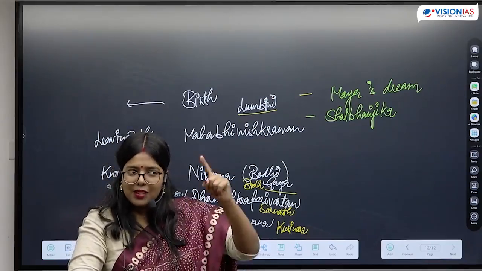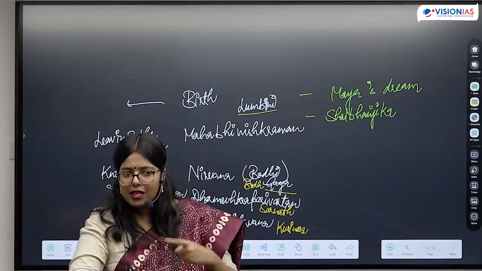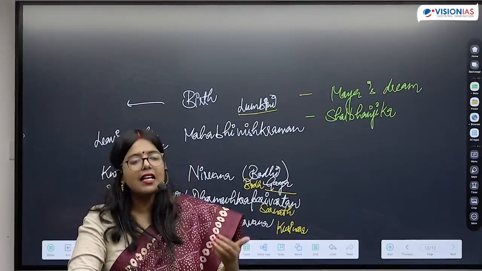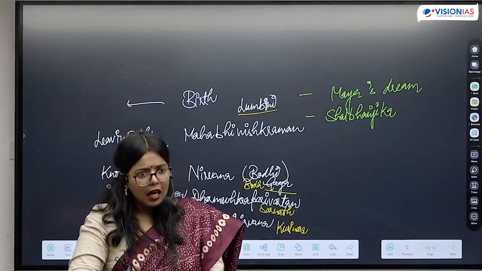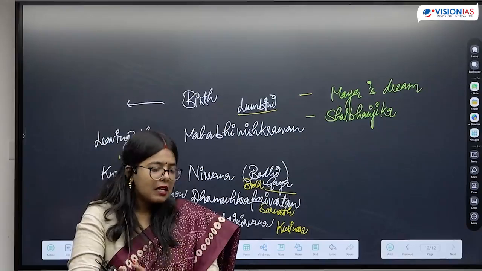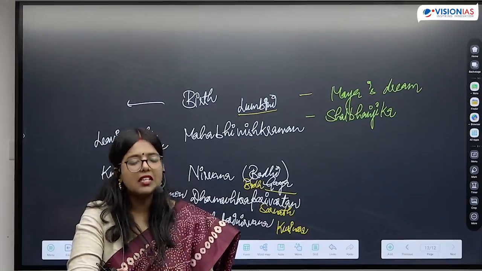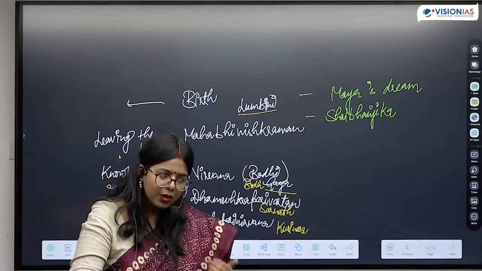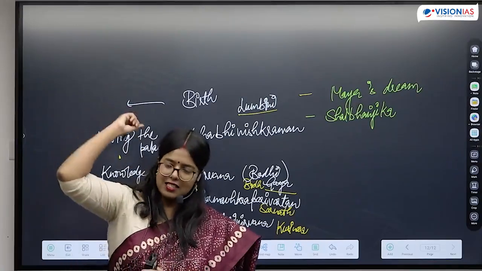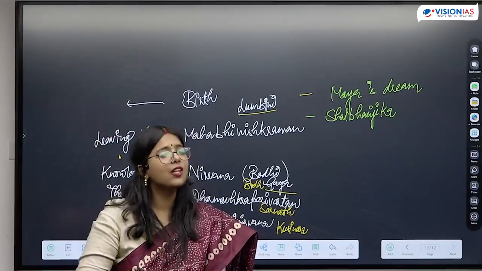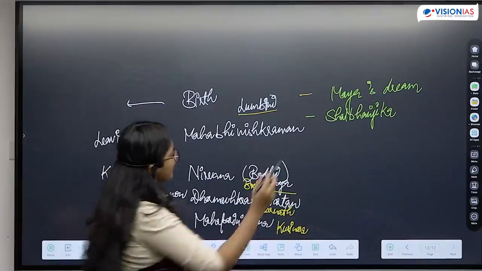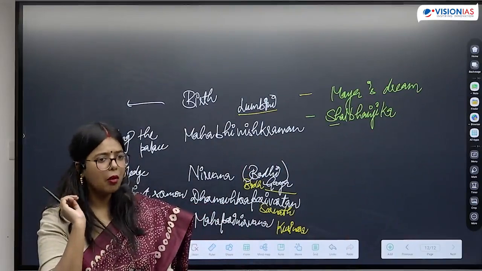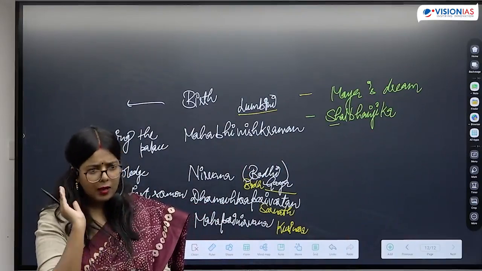So when we are breaking the branch of a tree, it also represents the idea of reproduction, that we are going to sow it and from there you will see another tree coming up. So in architecture, in art history, when we represent birth, it is also represented with a shal bhanjika: a woman standing in Tribhanga pose, breaking the branch of a tree. So Maya Devi has been represented as Shal Bhanjika, that also represents the birth of Buddha. Okay, so that is one important event.